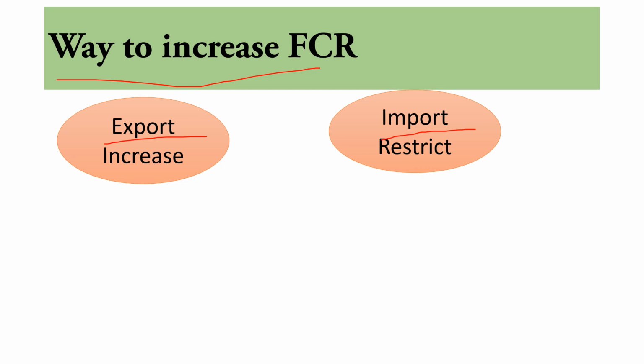So for that we have to decrease our import. Now how can we decrease import? For that, government imposes barriers so that outflow of the FCR can be controlled. Here what is government doing? Here indirectly government is increasing the FCR of the country by restricting the import of the country.